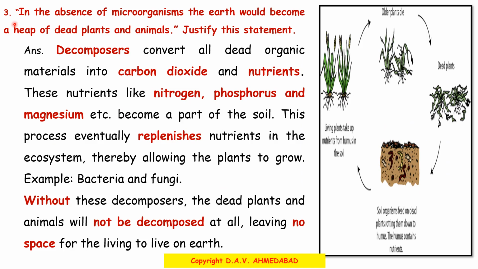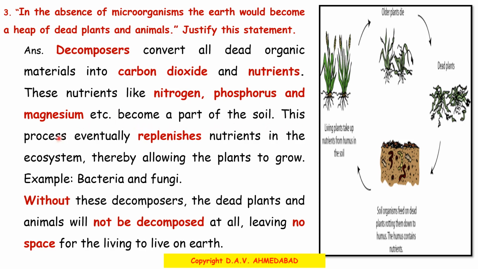Question number 3. In the absence of microorganisms, the earth would become a heap of dead plants and animals. Justify this statement. Answer. Decomposers convert all dead organic materials into carbon dioxide and nutrients. These nutrients like nitrogen, phosphorus and magnesium become a part of the soil.